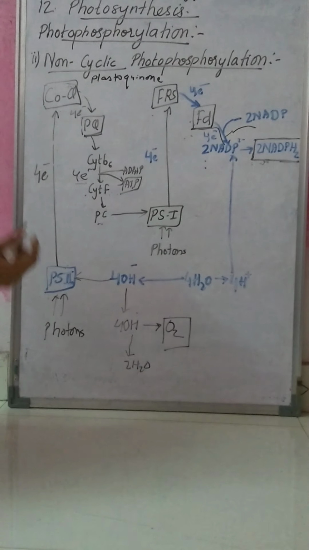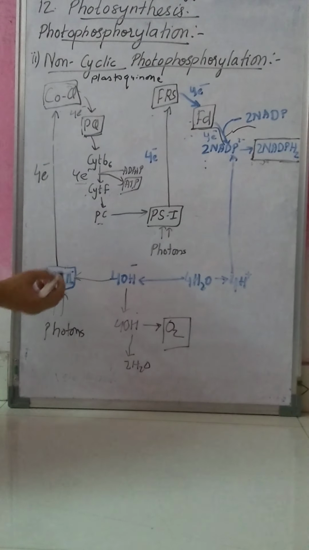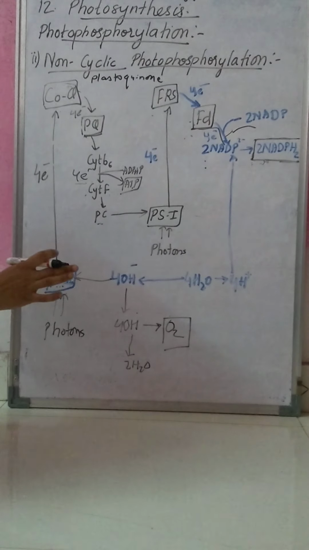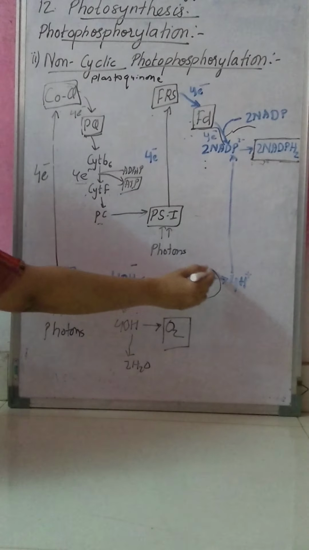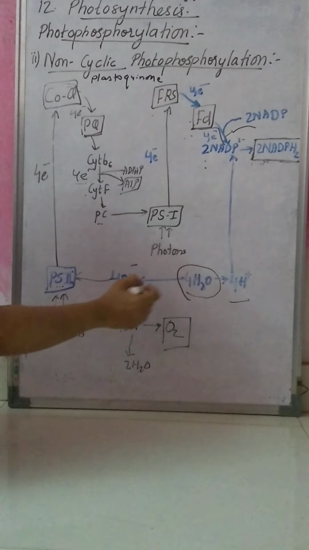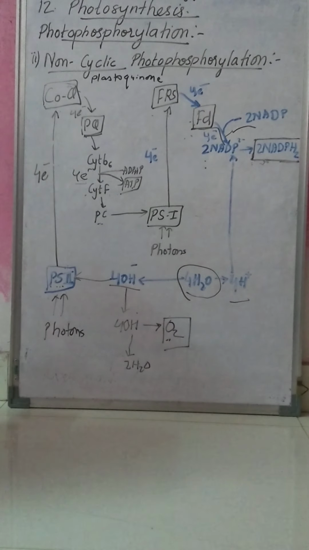Now what happened? At the same time, this photosystem 2 is deficient in electrons. It does not have electrons of its own. So it brings about oxidation of water molecule. Here what takes place? Oxidation of water molecule takes place. As oxidation of water molecule takes place, protons, electrons and oxygen are released at a time. You can see protons, electrons and oxygen are released.